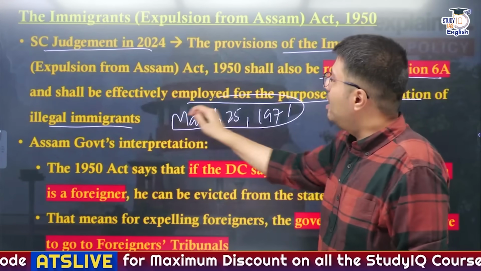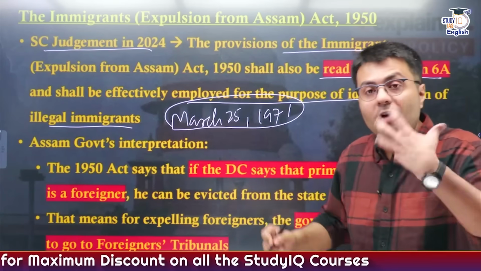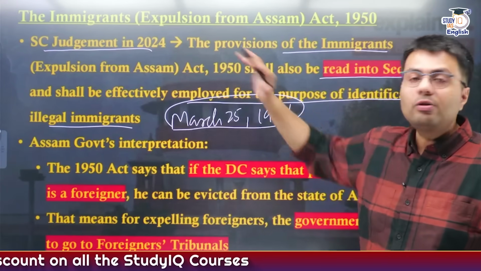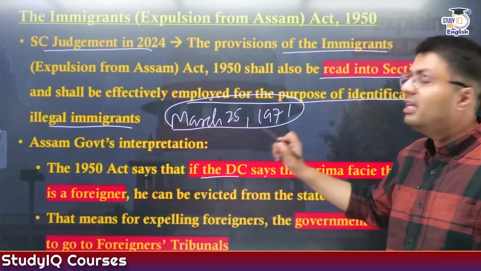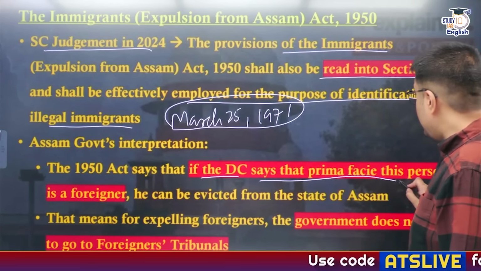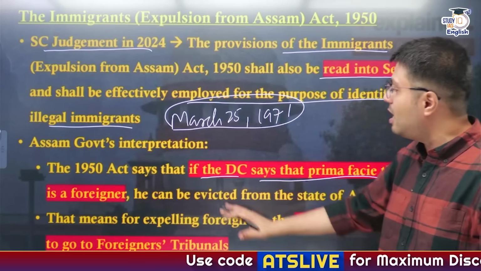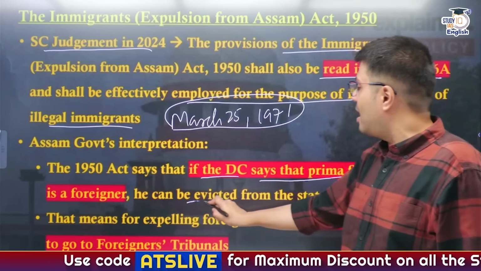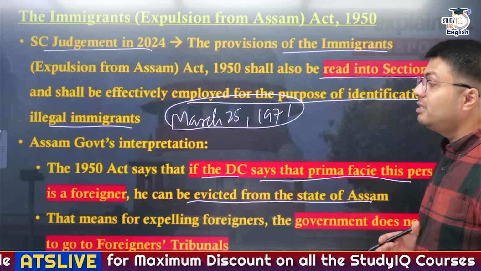And these people need to be identified, and the power to identify them according to this 1950 Act is with the district collector of any district of Assam. If he feels that prima facie this person is a foreigner, then the district collector can order that this person needs to be evicted from the state of Assam.